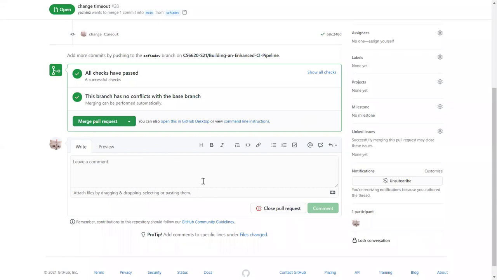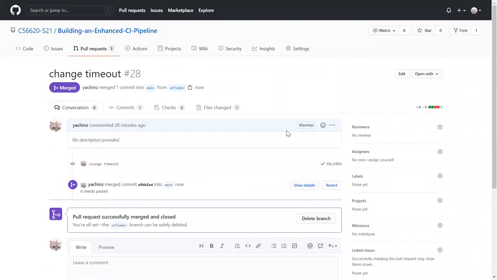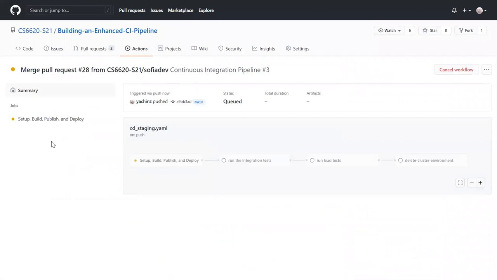There is a pull request that passed all the tests and ready to be merged. Once we click the merge, the whole pipeline will run automatically. Then we can go to the action to check out the running.